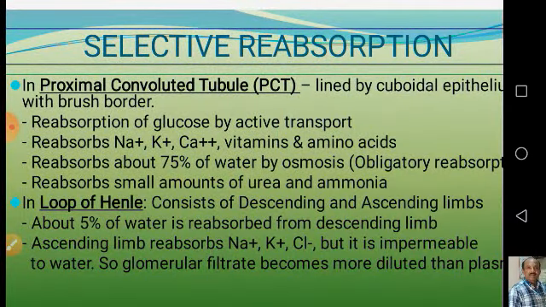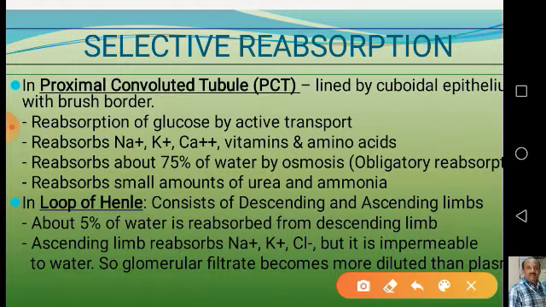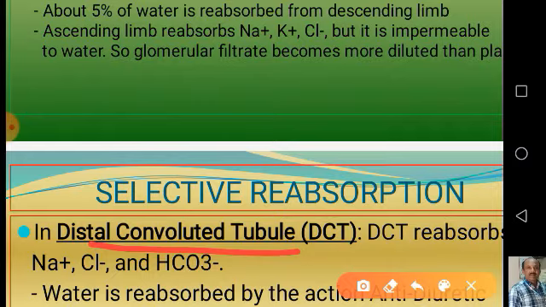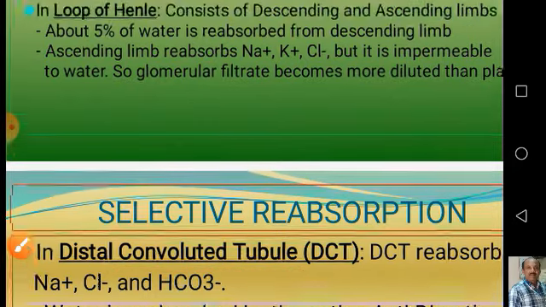Now, just now I already said that the renal tubule is divided into three portions. One, the proximal convoluted tubule, which is PCT in short form, then the loop of Henle, and the DCT, the distal convoluted tubule. These are the three parts present in the renal tubule.